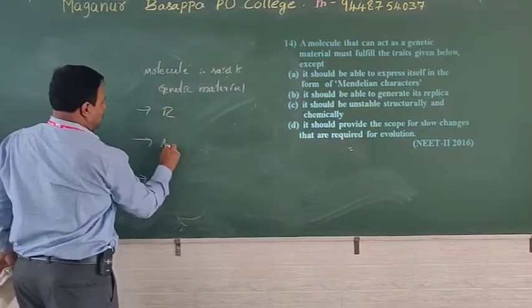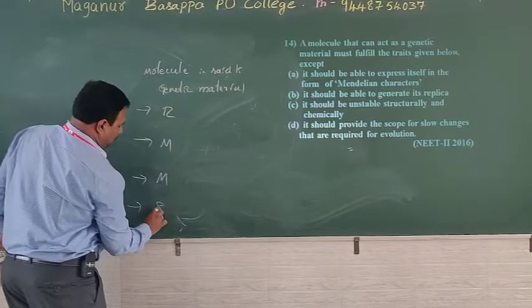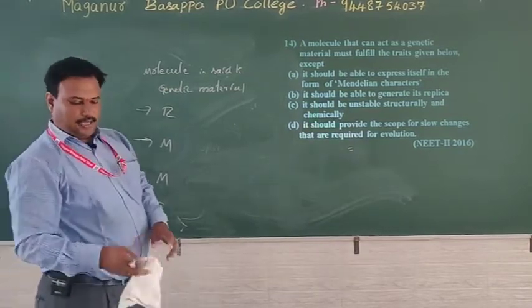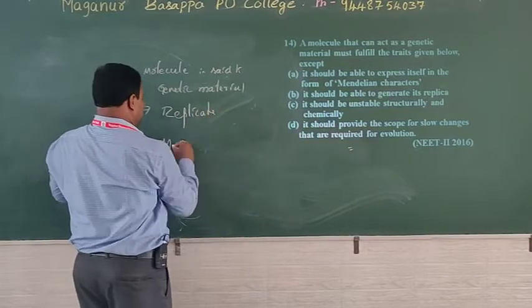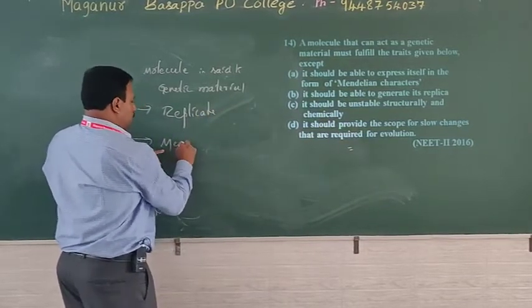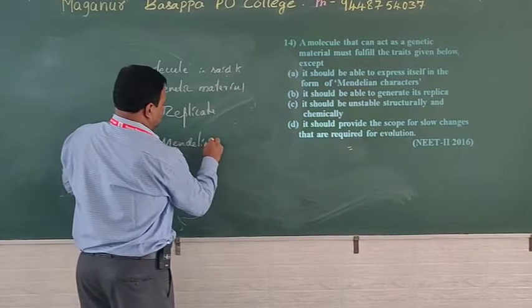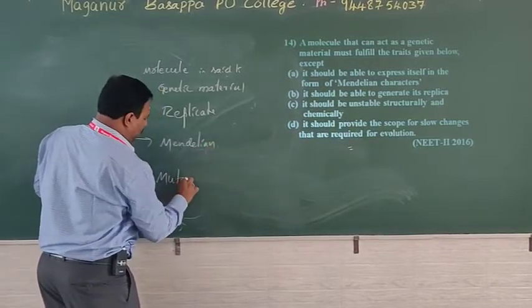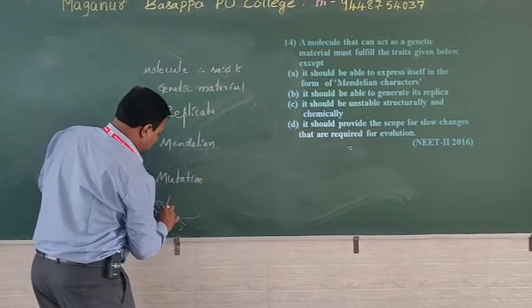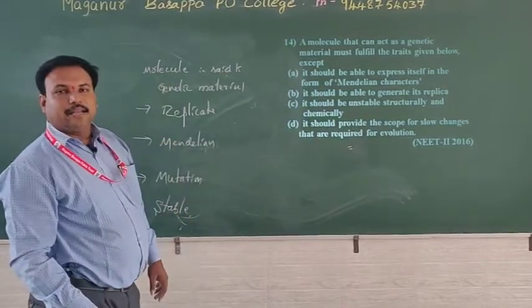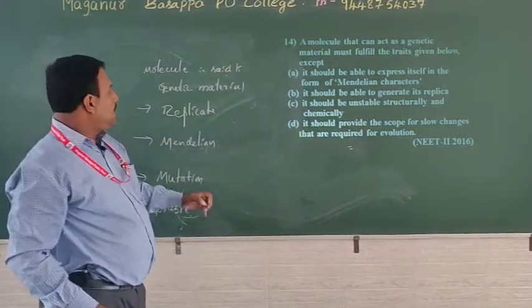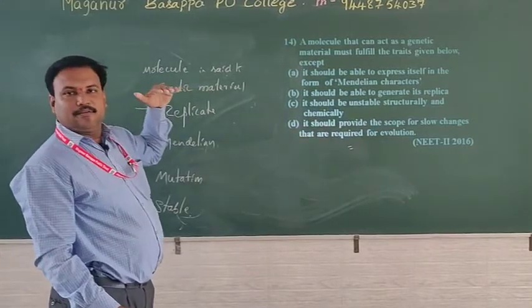These conditions are nothing but RMMS. It must replicate, it must follow the Mendelian concept, it must undergo mutation, and it must be stable. Then only it is considered as genetic material. That's why nucleic acids are considered as genetic material.